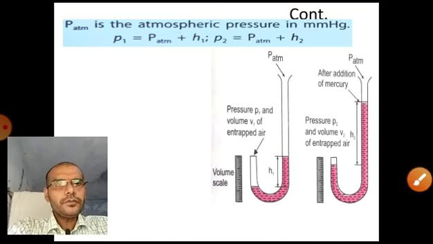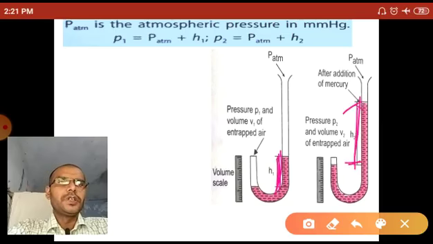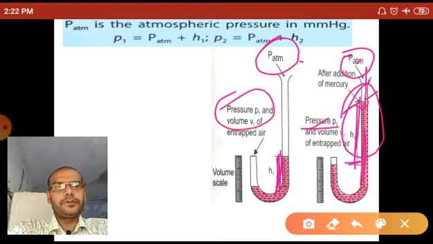Let's see. In the first case, this is the height H1 of the mercury, and in the second case, this is the height H2 of the mercury, and this is the atmospheric pressure. The atmospheric pressure is equal in both cases, but in the second case an extra amount of mercury is added. So by adding extra mercury, the pressure rises in this tube. The final pressure is more than the initial pressure. So P2 equals P atm plus H2.